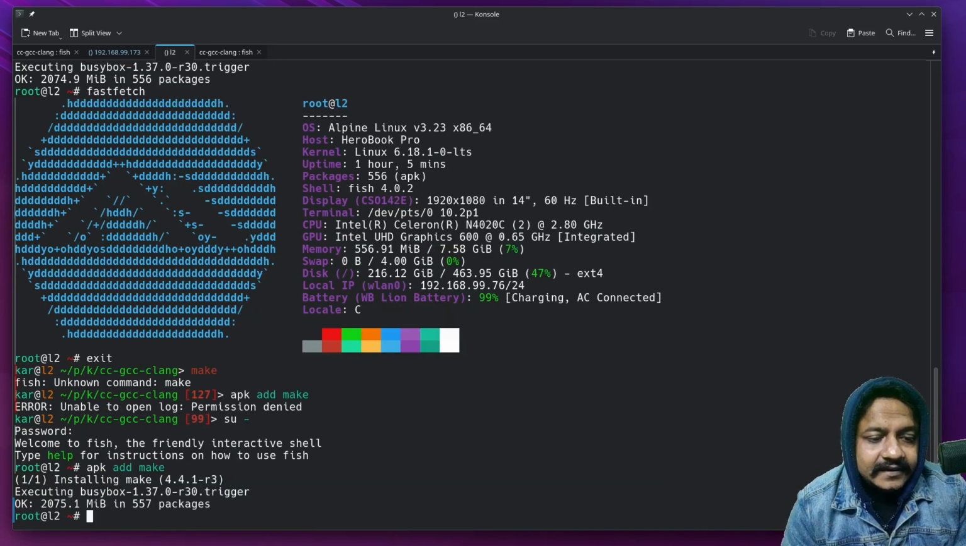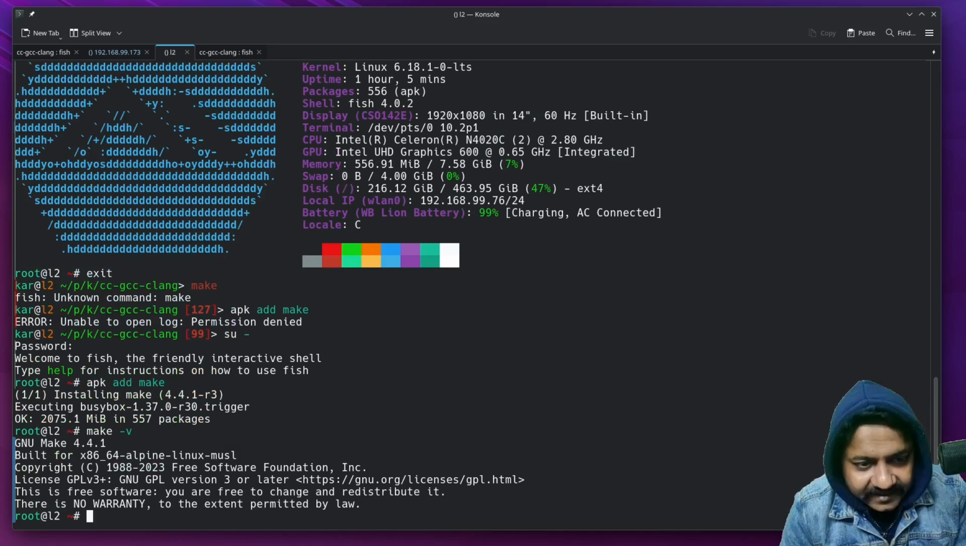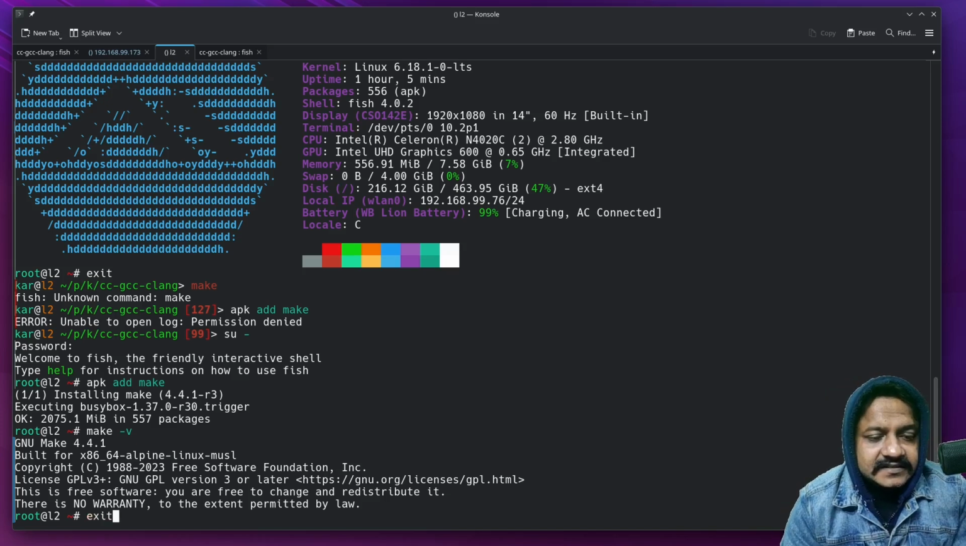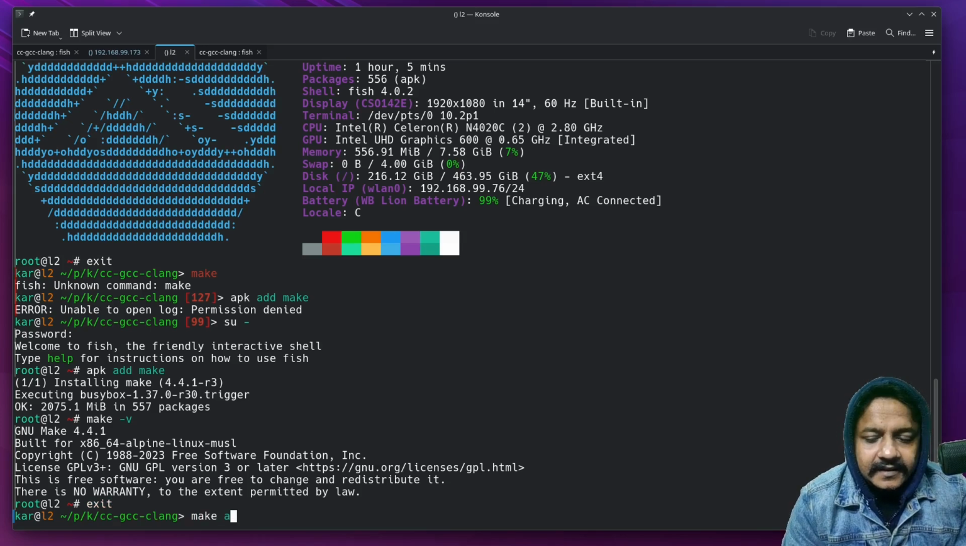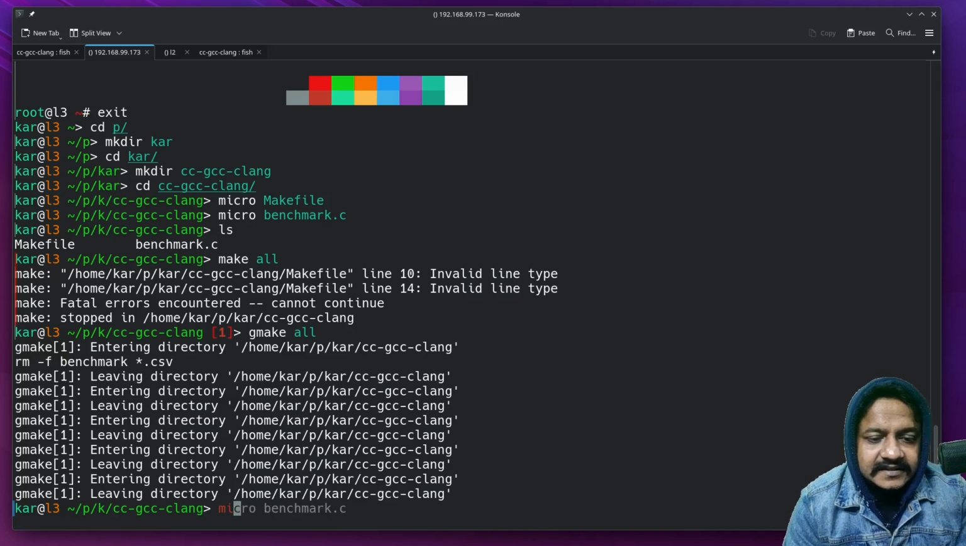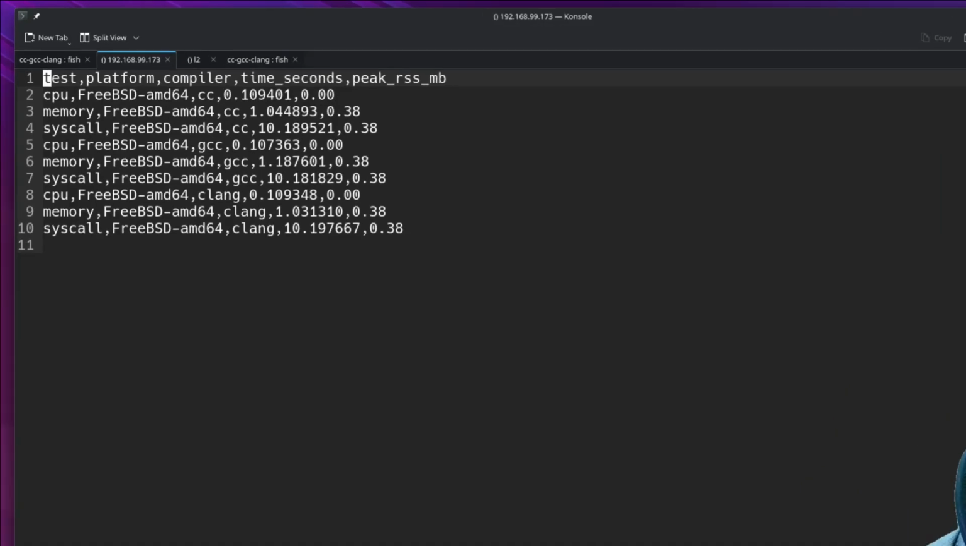And this make should be GNU make. Yes. So this make and make on my machine, which is provided by the Nix package manager, is the same. Let's exit the root user, make all. Okay, let it get processed, and it's time to see the result, the runtime result.